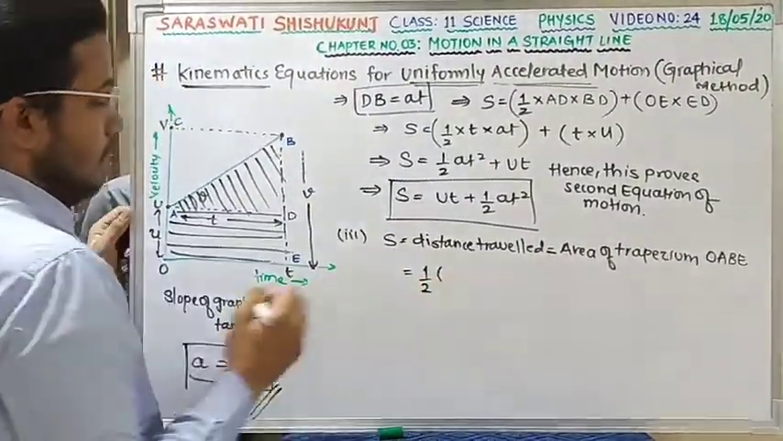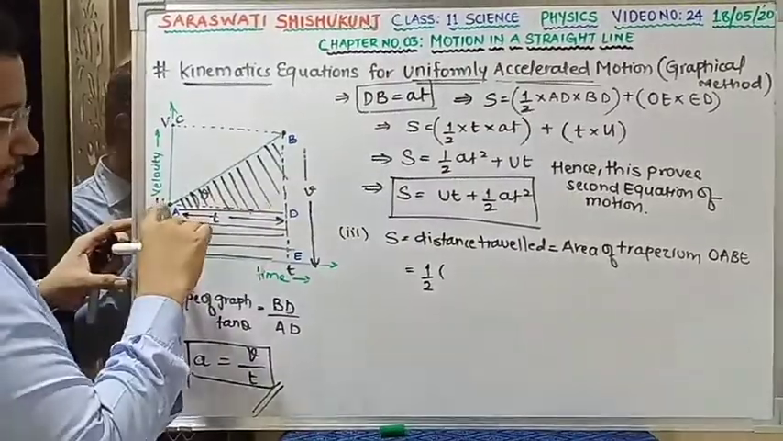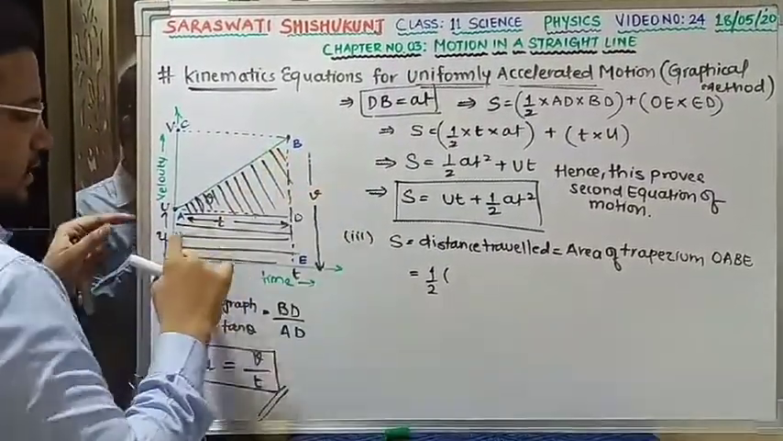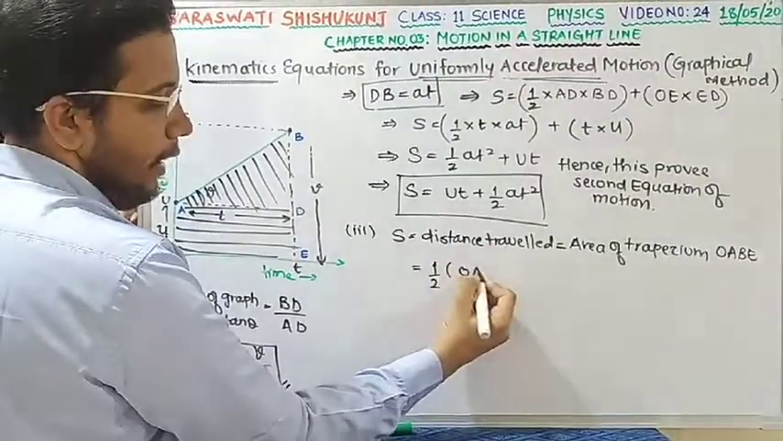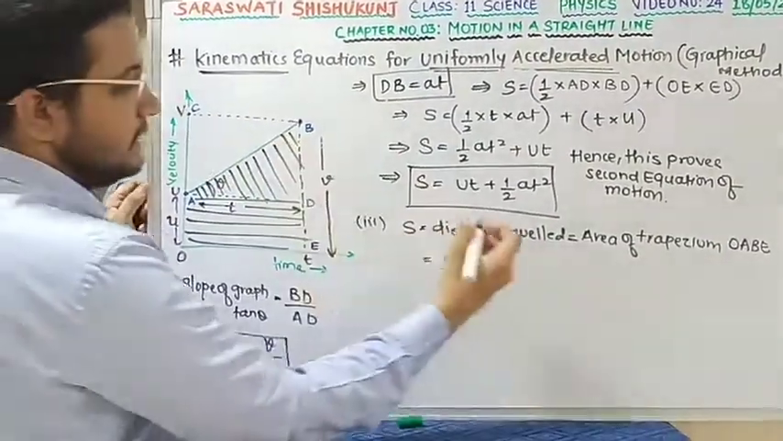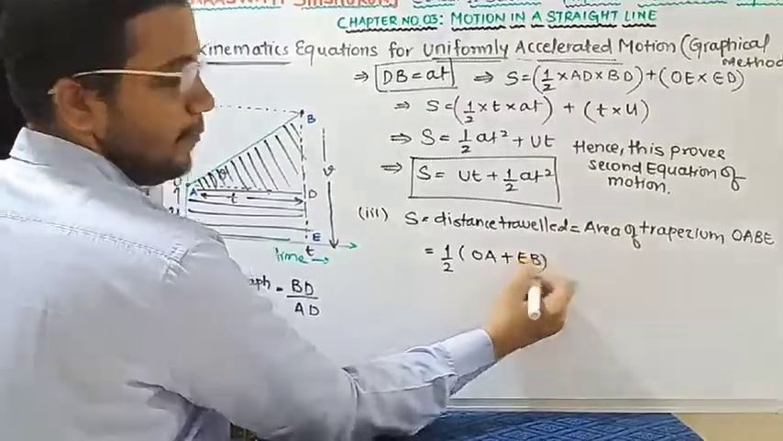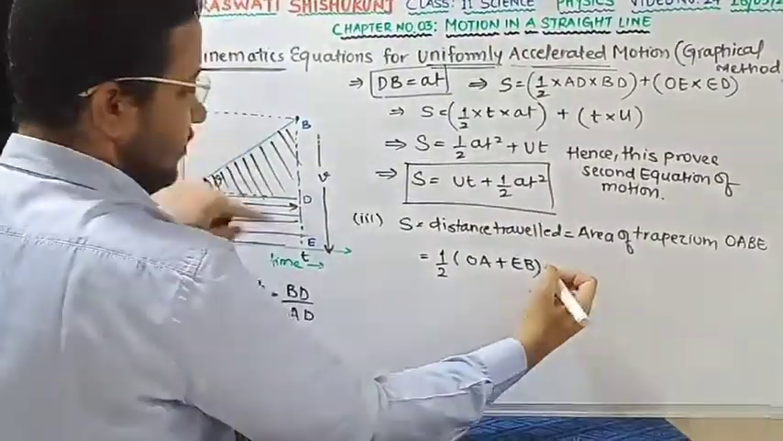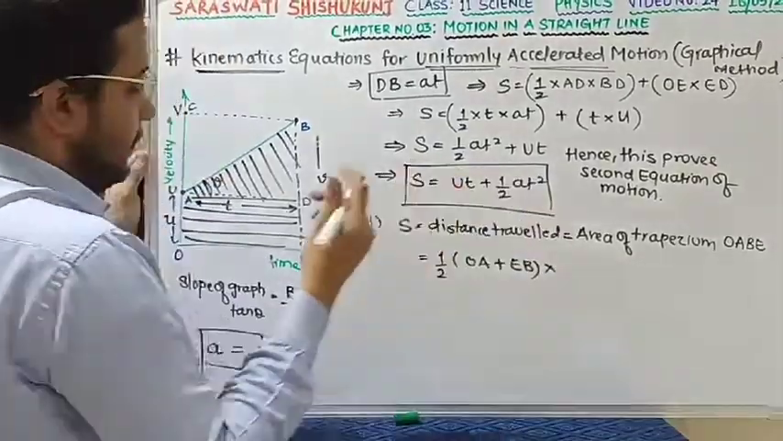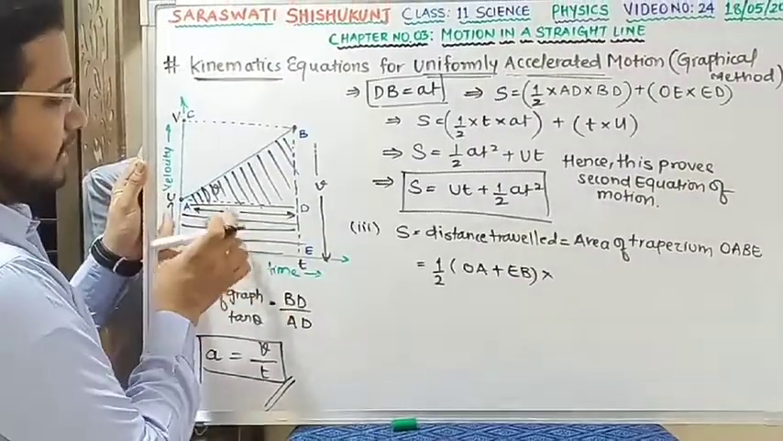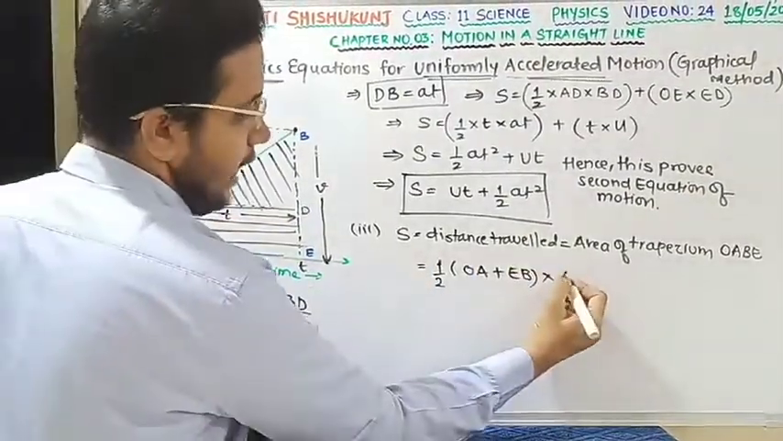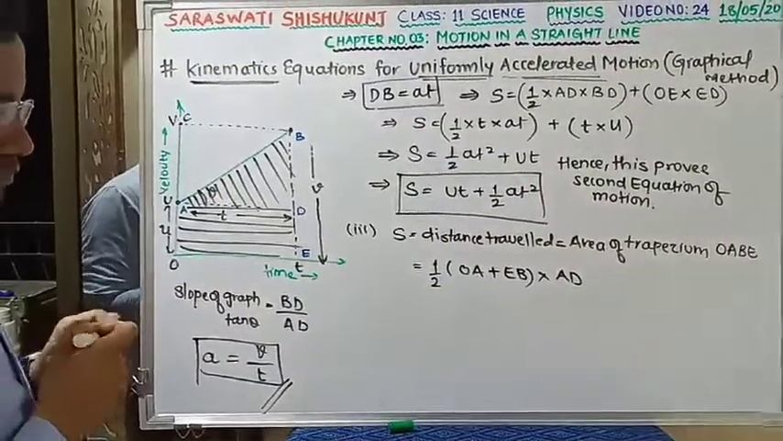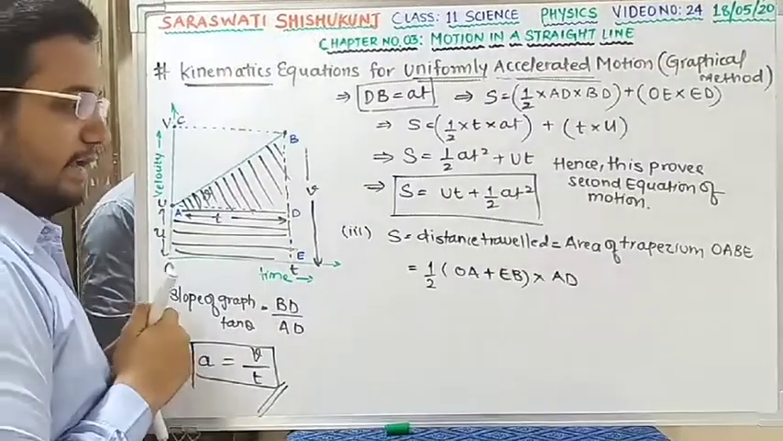What is the area of a trapezium? Half the sum of two parallel sides. These are not parallel sides, these are non-parallel sides. These two are parallel sides. So one parallel side is OA, the second parallel side is EB. So half (OA + EB) into the perpendicular distance. Perpendicular distance I can mention as AD or OE, anything you want. I am mentioning AD over here. Is this clear? 100%? Any doubt?